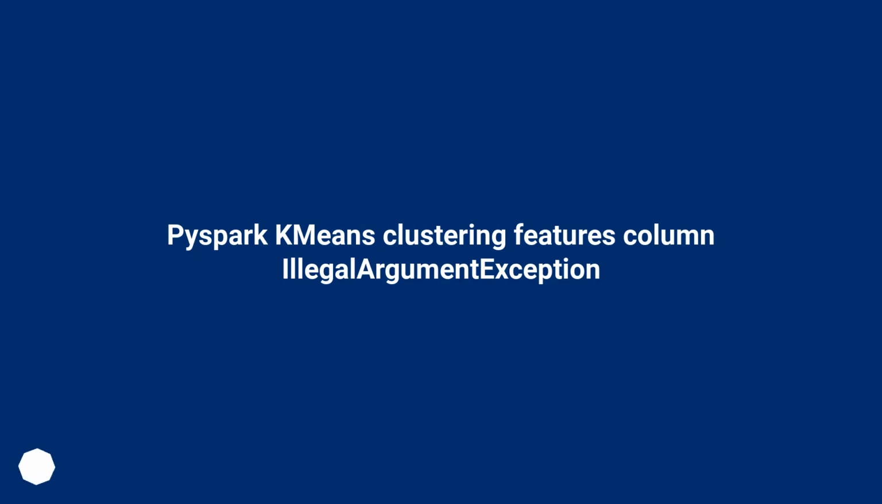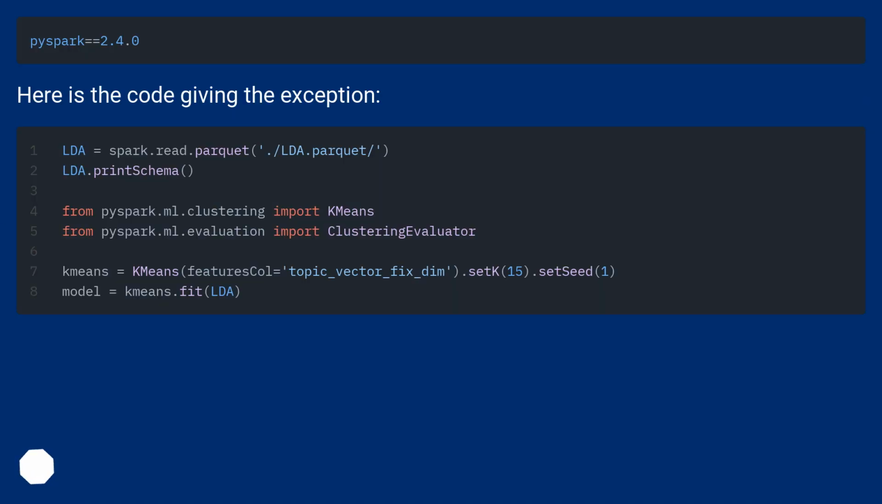PySpark KMeans clustering features column illegal argument exception. Here is the code giving the exception.